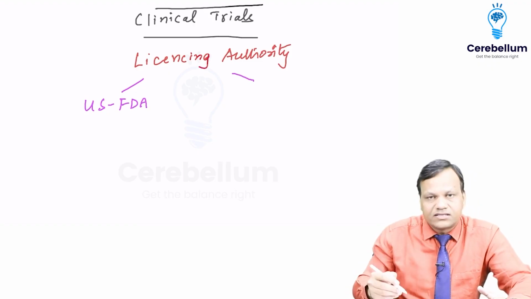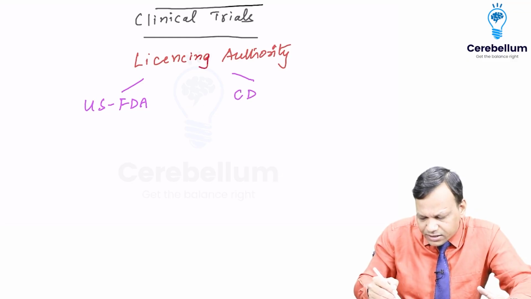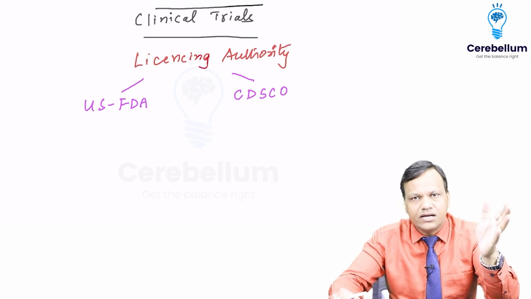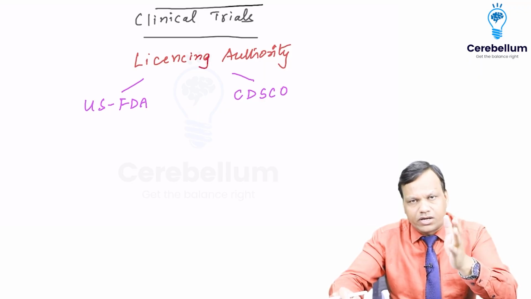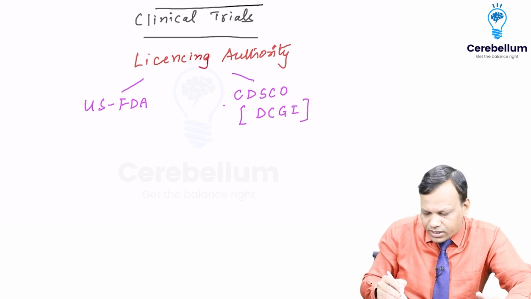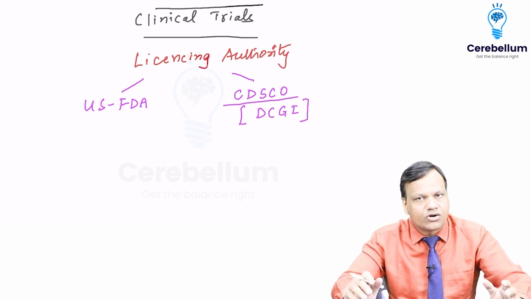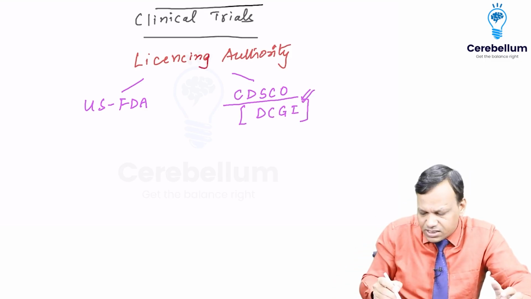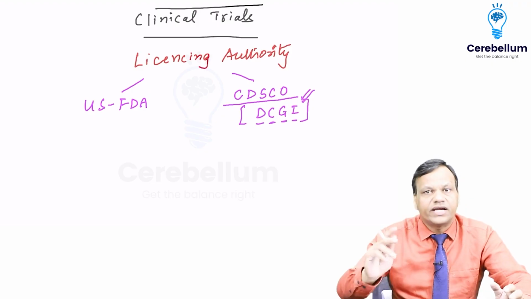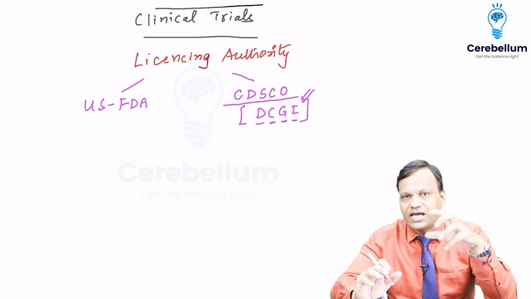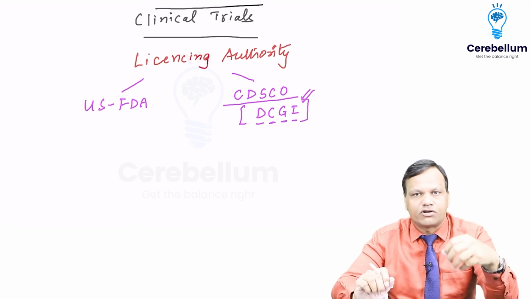Whereas in India, the similar authority is Central Drug Standards Control Organization. The name of the organization is Central Drug Standard Control Organization, and it is headed by the Drug Controller General of India. So the organization name is Central Drug Standard Control Organization, whereas the person who is head of this is the Drug Controller General of India. Okay? So in America it is FDA, in India it is DCGI. They have the power to give the license for the drugs.